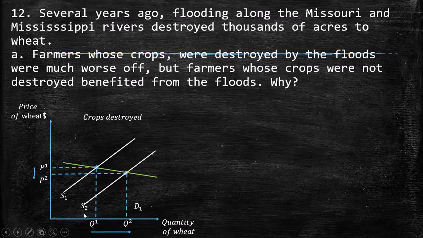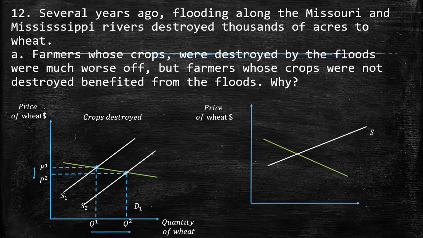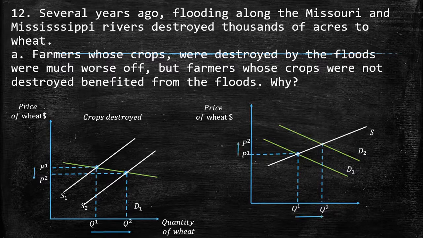This is crops destroyed. Remember, the quantity is going to go to the other side, and the price as well. So this is going to be a shock to the supply. It's going to shift to the left. Why the others? I'm going to maintain the demand curve because they are elastic. So this is the case why they are worse off. And now, given there was an increase in the price, why? Because given the increase in the price of these crops, people have to consume from the others that were not destroyed, so they earn because of the floods.